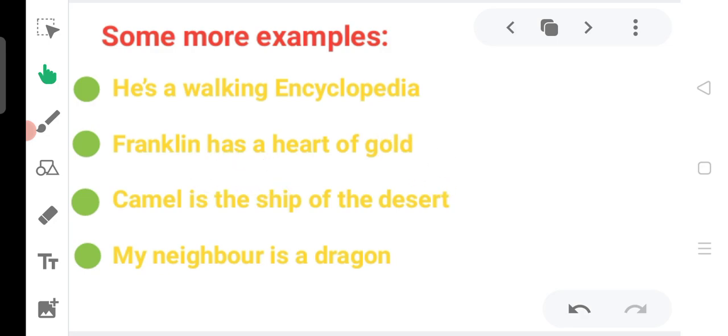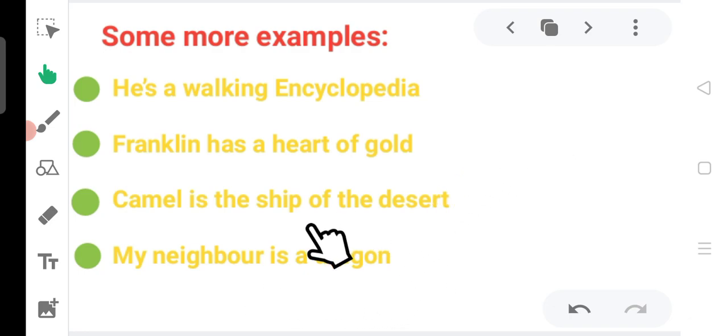So keep it in your mind that whenever we compare two things without using the word like or as, it is going to be considered a metaphor. So here, camel is the ship of the desert. Actually the camel is not a ship, but the camel is compared to the ship of the desert without using the words like or as. So we can consider it a metaphor.